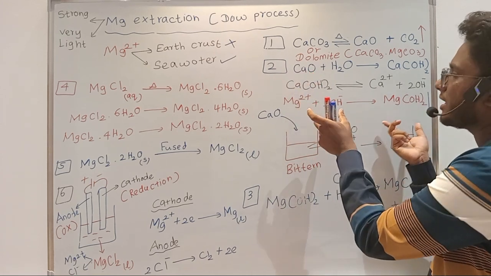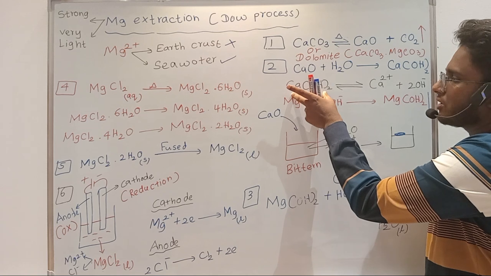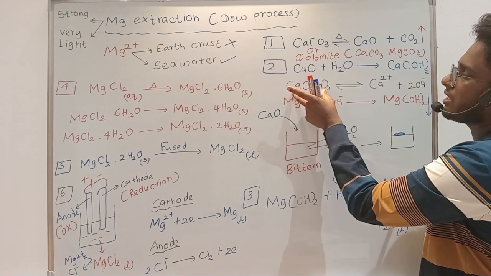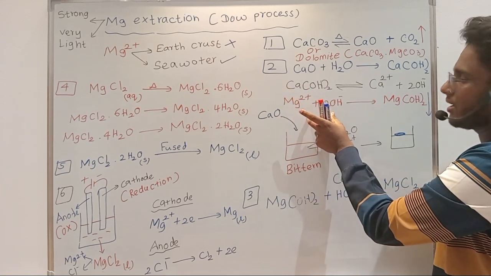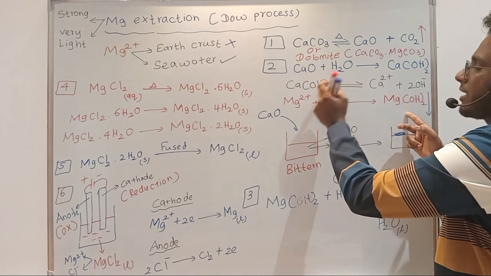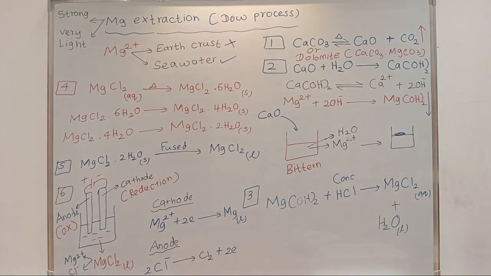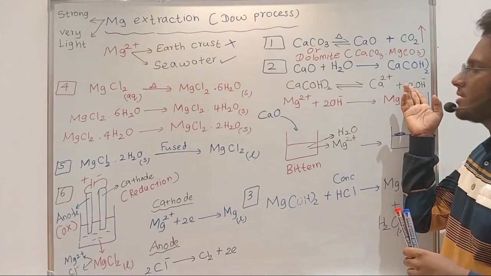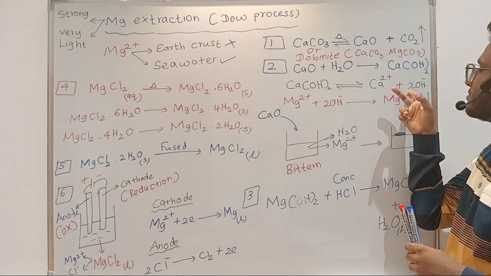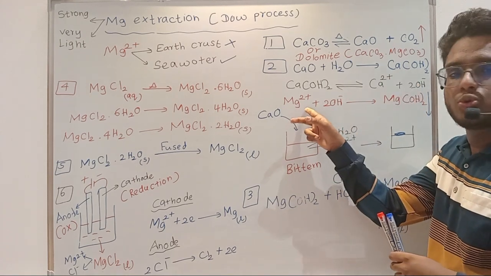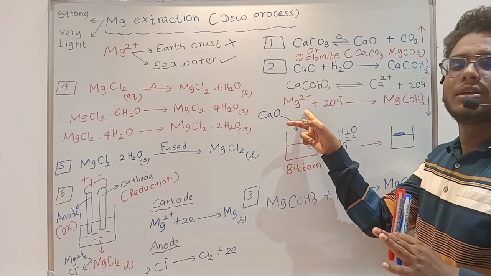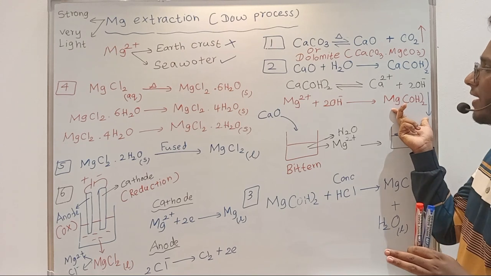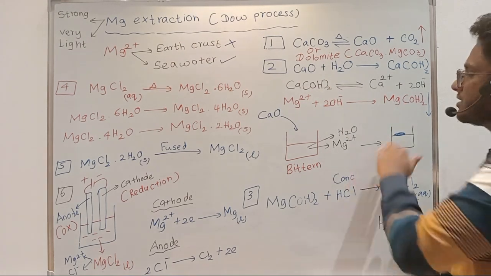So you have to be very careful when adding calcium oxide to the solution, because if more calcium hydroxide is present than magnesium 2 plus, then you will be precipitating magnesium hydroxide and calcium hydroxide, right? From calcium hydroxide only you will be getting OH minus ions. So if the OH minus ions formed are very high, then magnesium 2 plus will become a limiting reactant, and all the magnesium 2 plus will be precipitating as magnesium hydroxide. Also there will be some calcium hydroxide remaining, so that is a disadvantage, right?